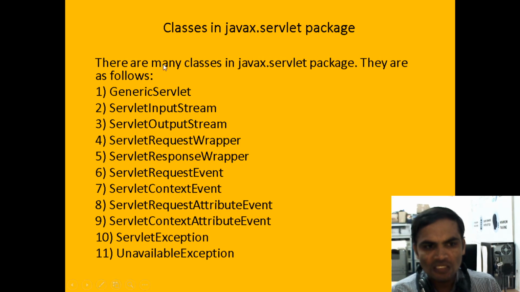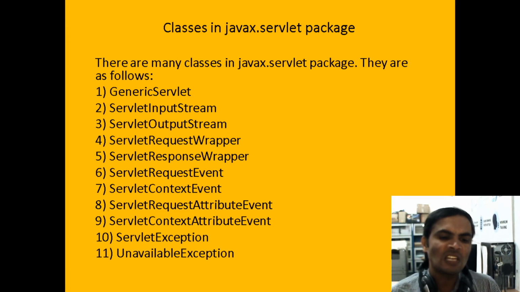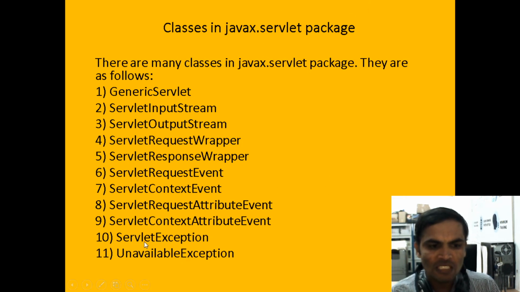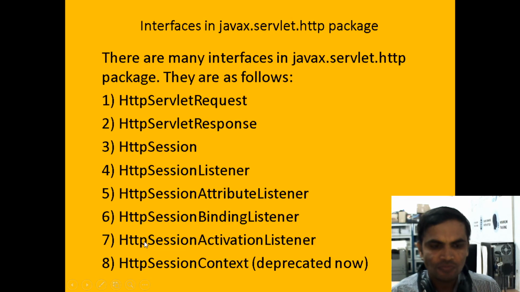Servlet input stream, servlet output stream, servlet request wrapper, servlet response wrapper, servlet request event, servlet context event, servlet request attribute event, servlet context attribute event, servlet exception, unavailable exception. Under the servlet program, we have the exception, servlet exception.